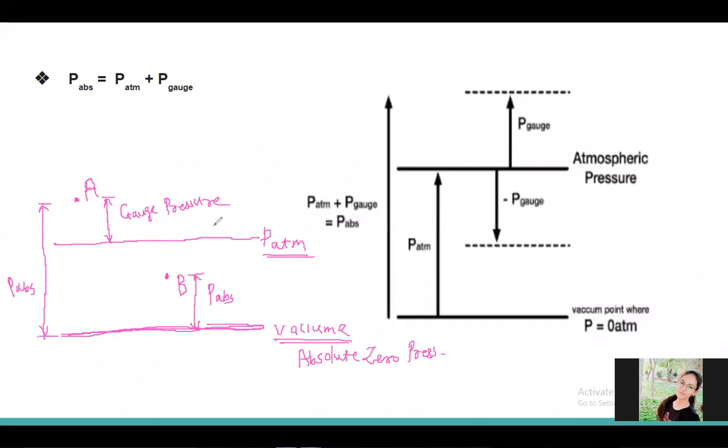Whenever I measure the pressure with respect to the atmospheric pressure, it is named gauge pressure.